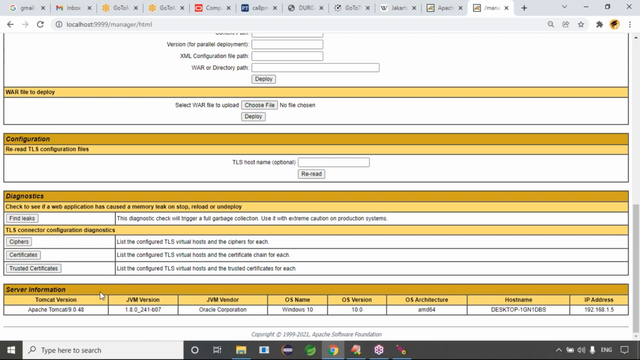Yes or no? So Tomcat version, JVM version, JVM vendor, guys. Who is the vendor for this one? Now it is from Oracle Corporation, right? Guys, now it is from Oracle Corporation or not?